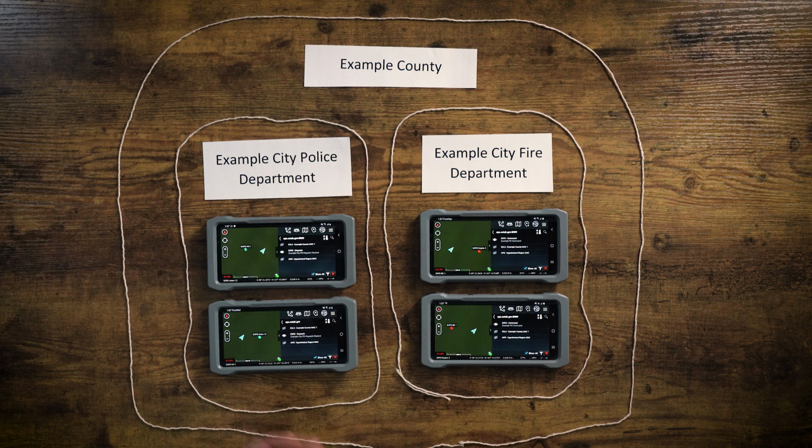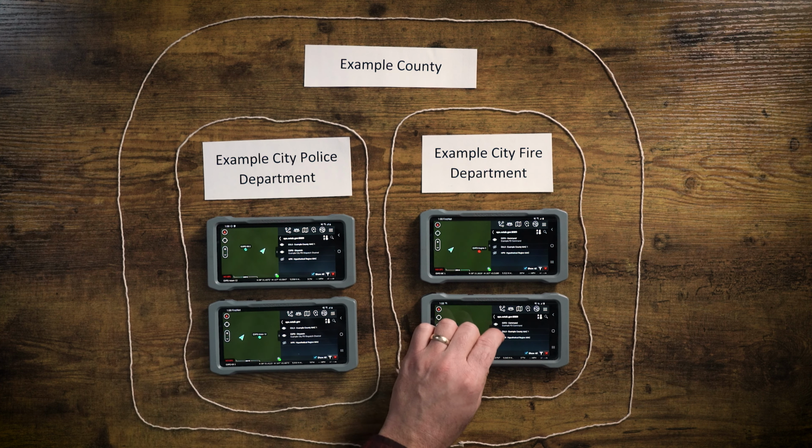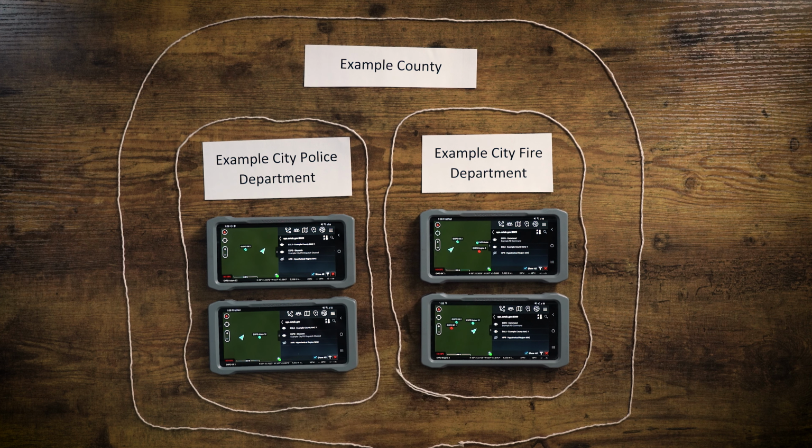And if you look at the TAC apps on all of these phones, they all have Example County Mac 1 available. So as we start to turn that channel on, we will start to see more dots pop up in the TAC apps. And in fact, the fire department and police department users will begin to see each other's locations.